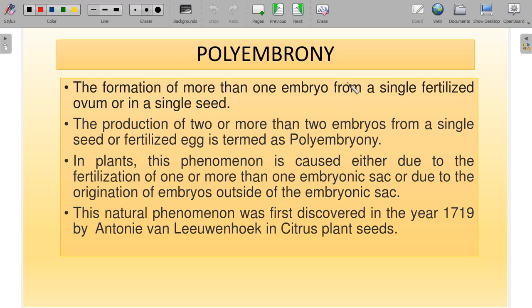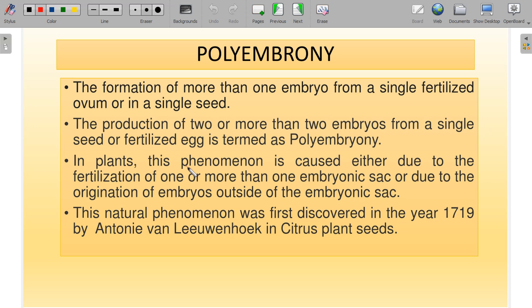That means you take any citrus fruit like lemon, or you can take oranges. When you squeeze it, do you get only one seed, or do you get many seeds? Many seeds. That is the case called polyembryony. The production of two or more embryos from a single seed or fertilized egg is called polyembryony. In our case, we call them twins. Here we call it polyembryony.